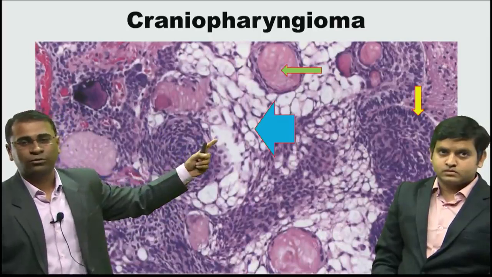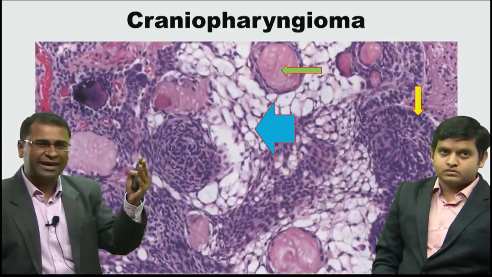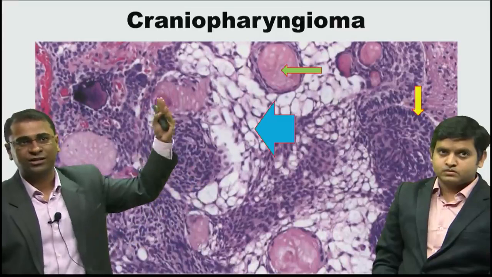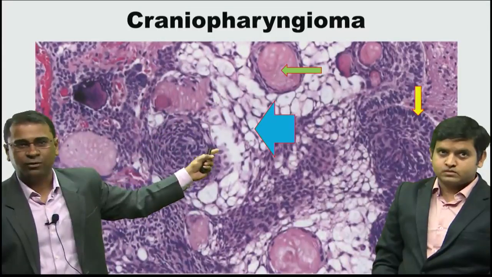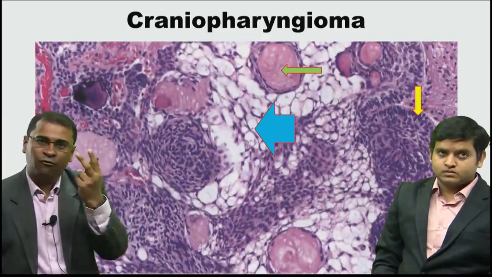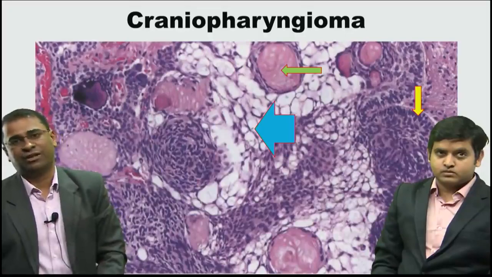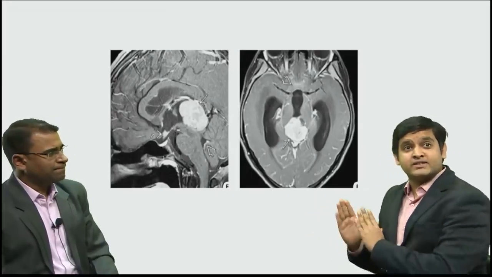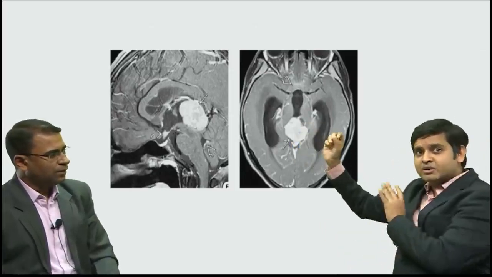This blue arrow is called as stellate reticulum. Stellate reticulum is actually showing a loose, spongy area being seen in craniopharyngioma. So three things: wet keratin, the stellate reticulum, and a whorl of squamous cells with a palisading appearance. These are the features of craniopharyngioma. So again a slightly atypical tumor, but I have seen MCQs on this particular also, so we have to cover that also.